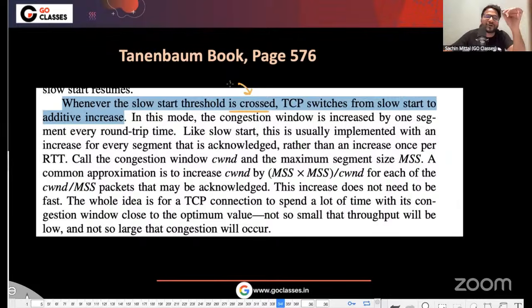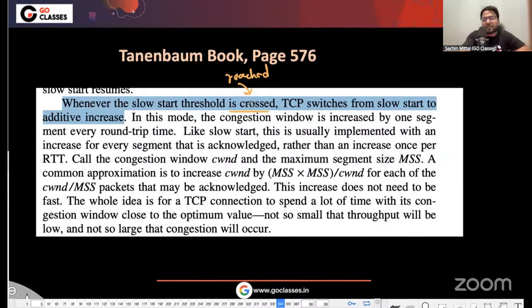Do not focus on the exact wording. Standard book authors do not know that there might be some GATE question where crossed or reached would be so important. So basically they mean that the moment it is reached, TCP switches from slow start to the congestion avoidance phase, or additive increase phase, right?